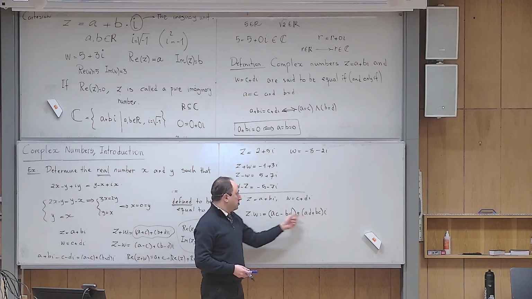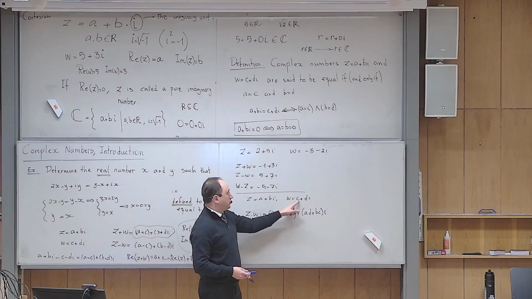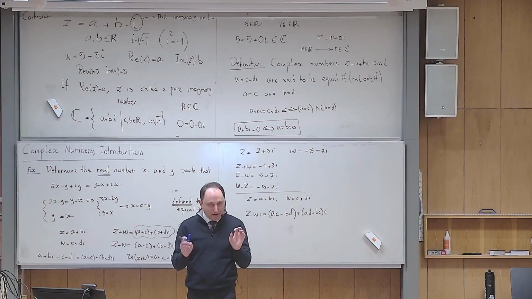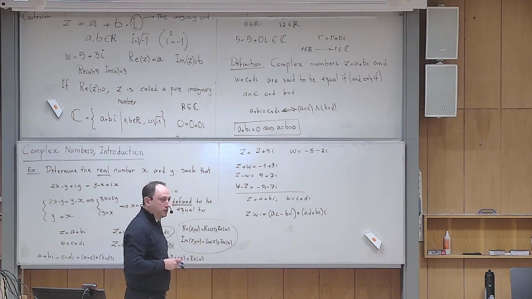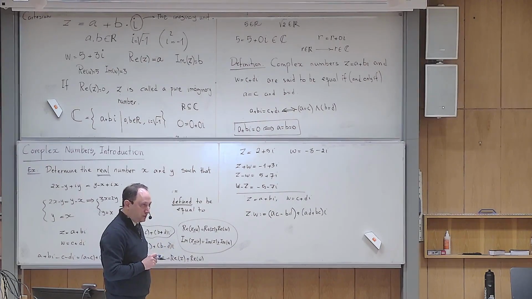And then do this. Multiply the real part by the imaginary part, multiply the imaginary part by the real part, add them and put them as the imaginary. So it's apparently a strange way of defining things. But I would say that this is the only way to define it if you want to respect the algebra of the set of real numbers.